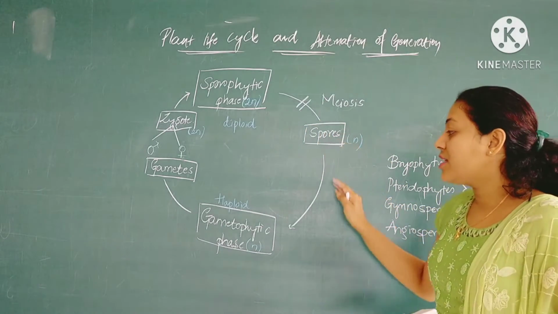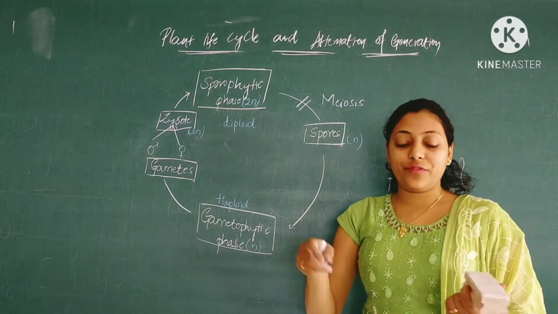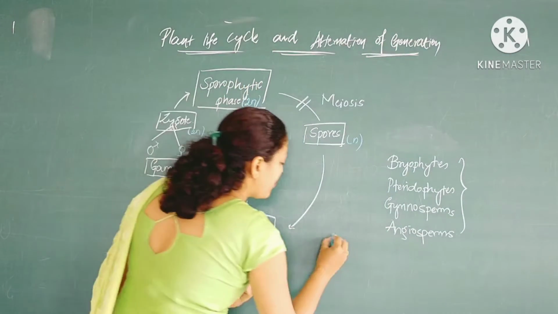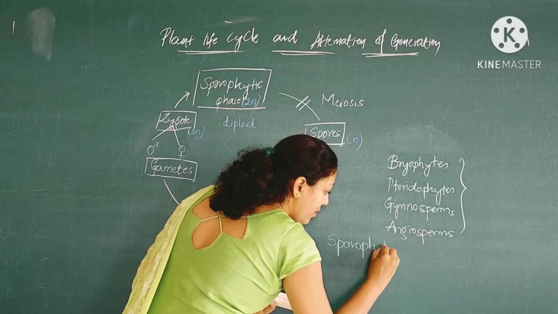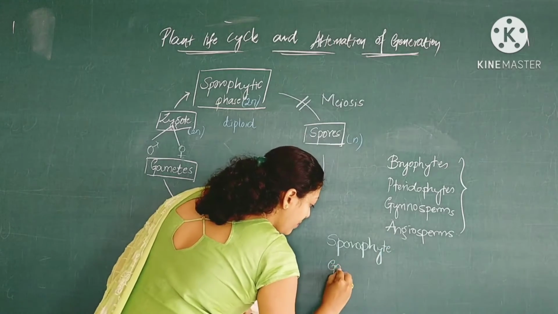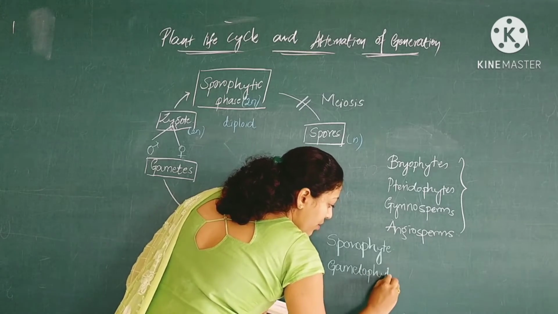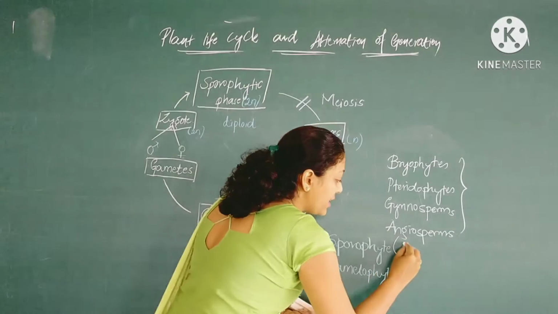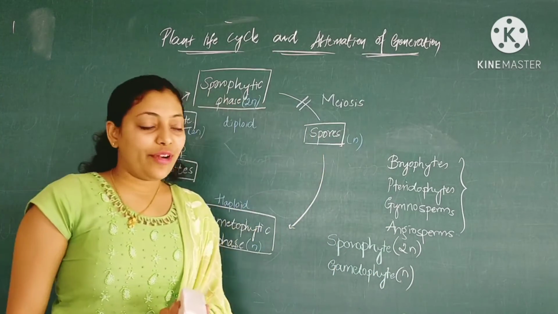Then the spores move into the gametophytic phase, which is still a haploid phase, because we know there exist 2 phases, one is the sporophyte and the other is the gametophyte. Always, the sporophyte is the diploid state and the gametophyte is the haploid state.